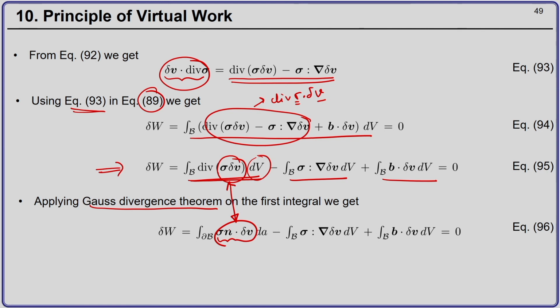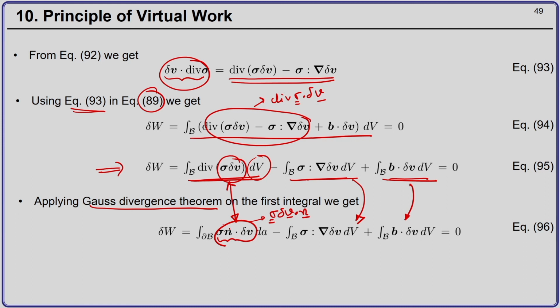What you will actually get is sigma del V dot n, and this is the same as sigma n dot del V. This is a task for you. The second term and the third term remain as they are.